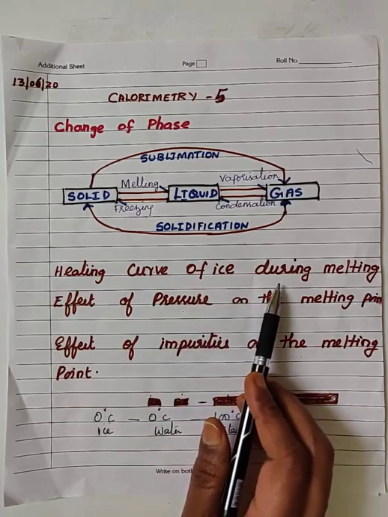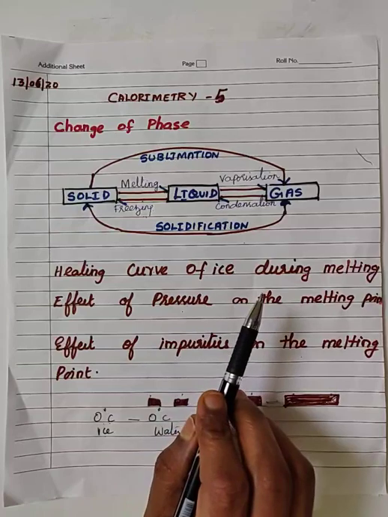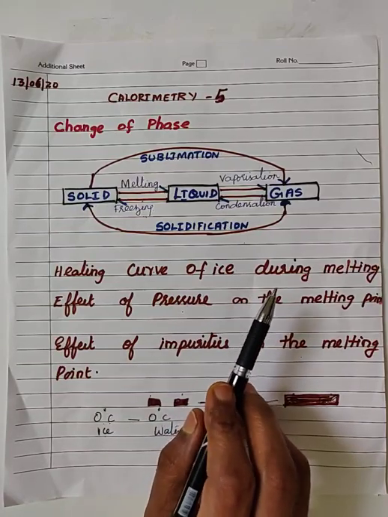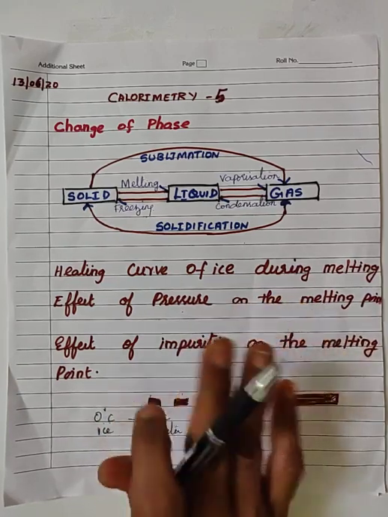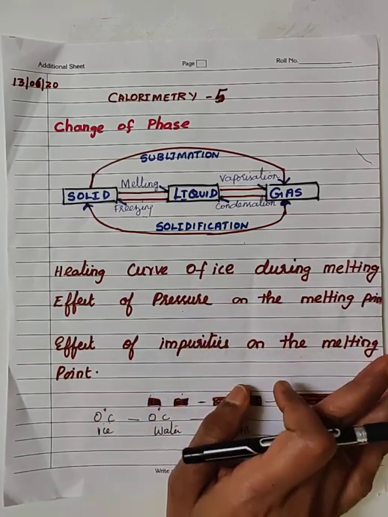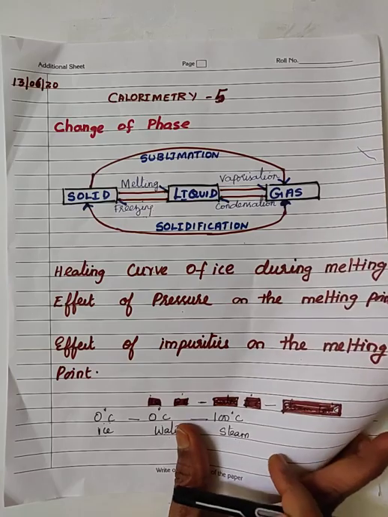Next one, heating curve of ice during melting. For drawing this heating curve, I will be conducting an experiment in the laboratory after the school reopens. Now only the theory part I am going to take. You have both experiment, that is practical, as well as theory also, students. Okay, how to draw a graph.